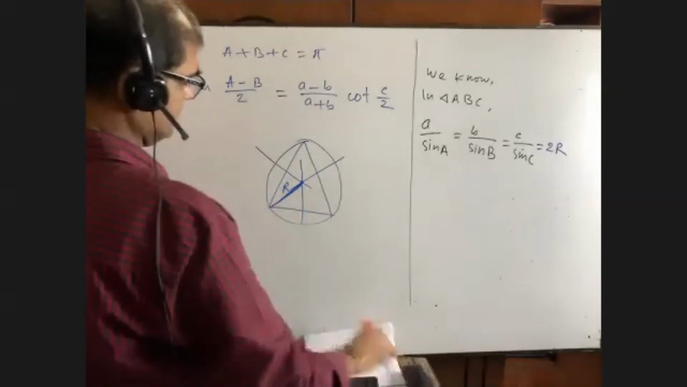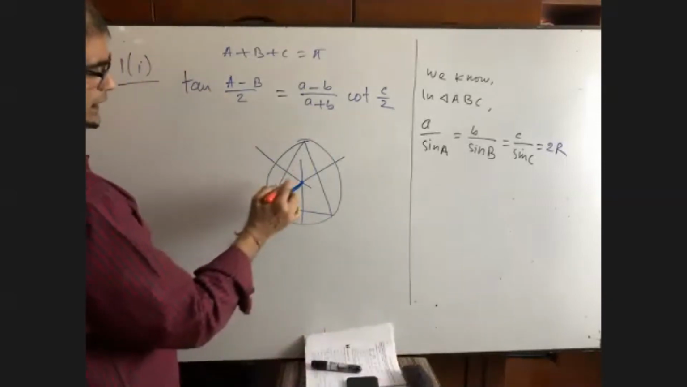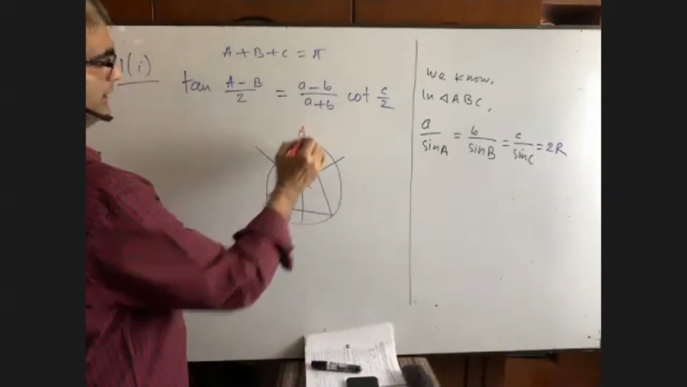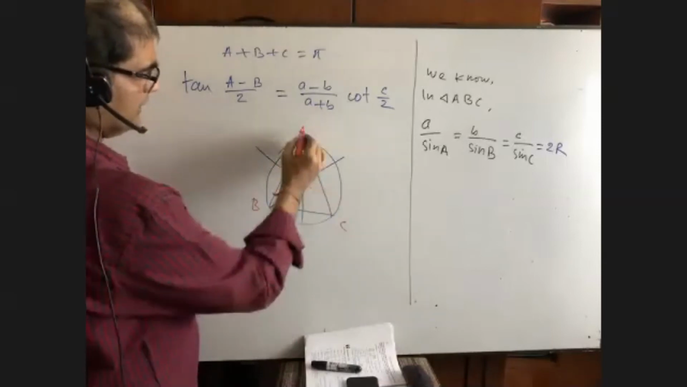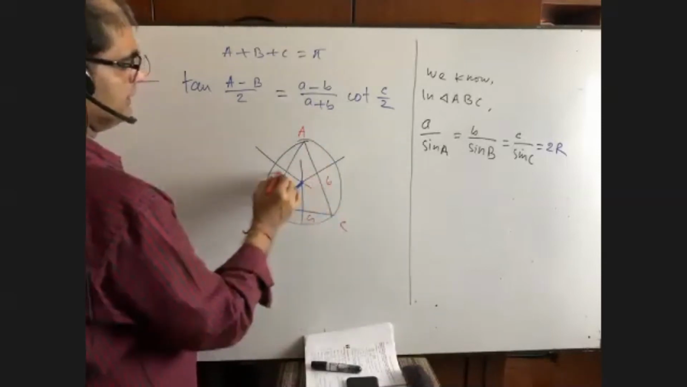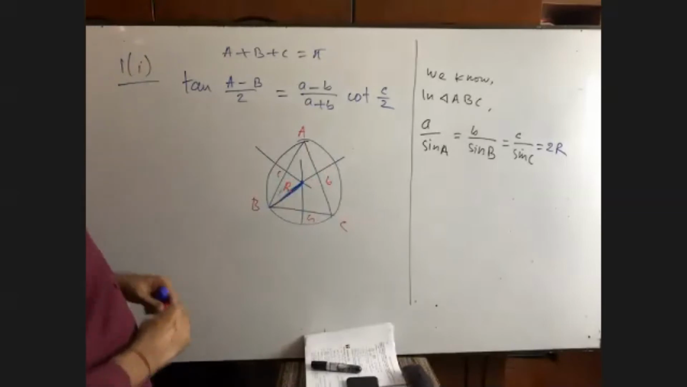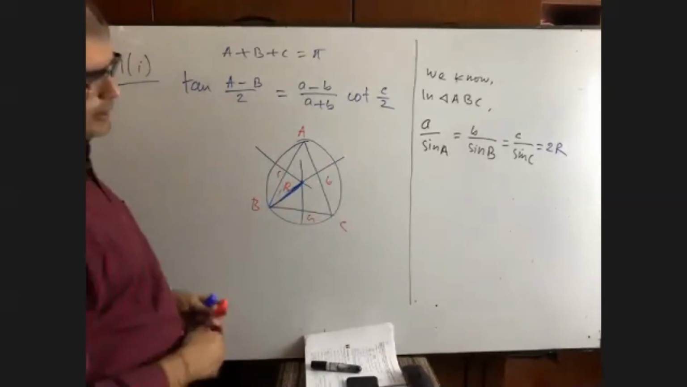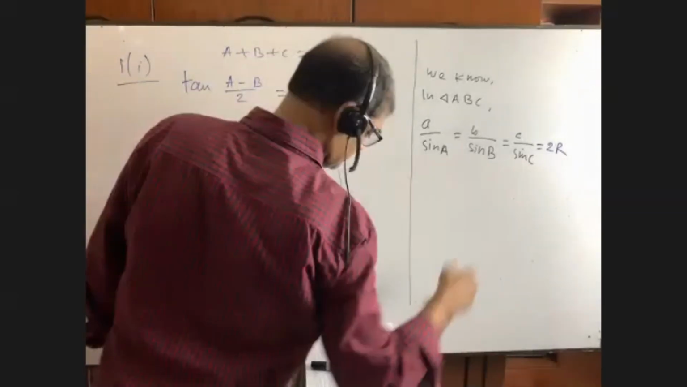Okay, I am writing here. This is R. If it is A, it is B, it is C, then it is A, it is B, it is C. Okay, so this is the formula. I'll prove it next day. So you just write down this formula.